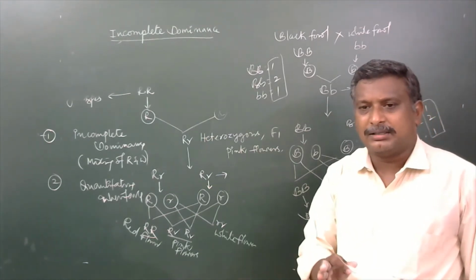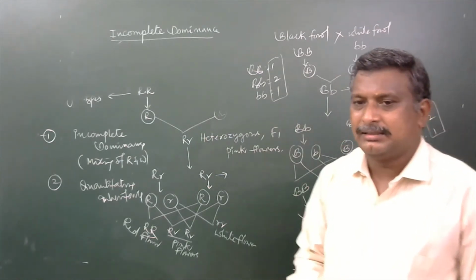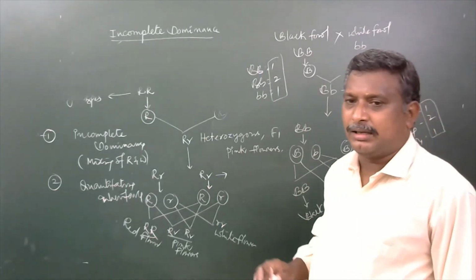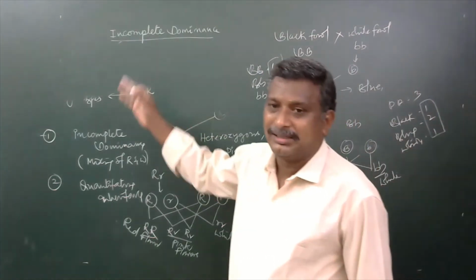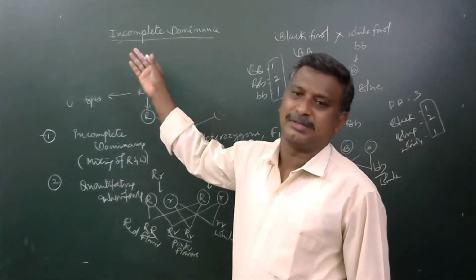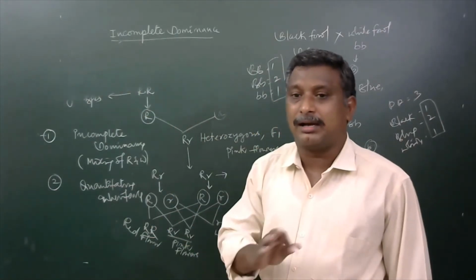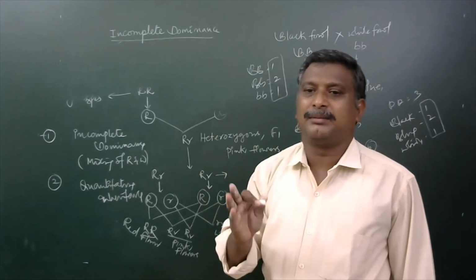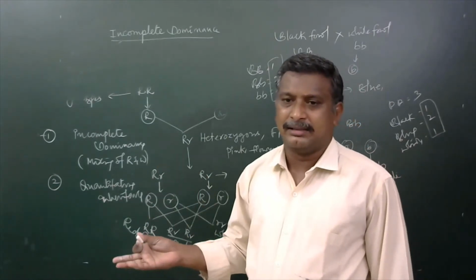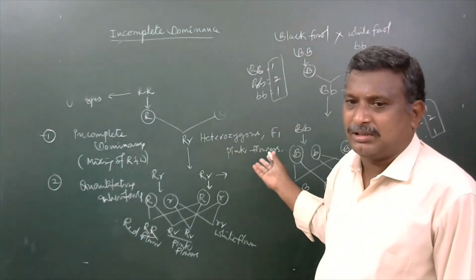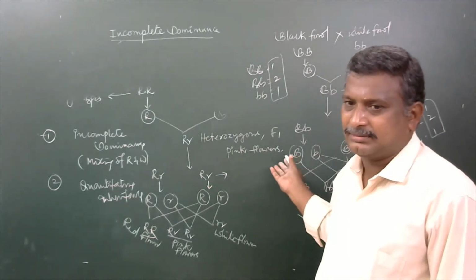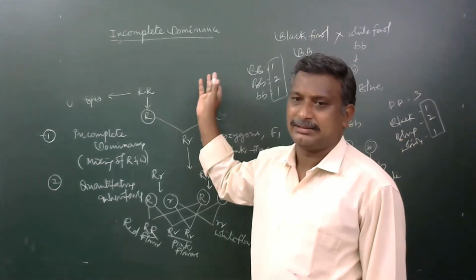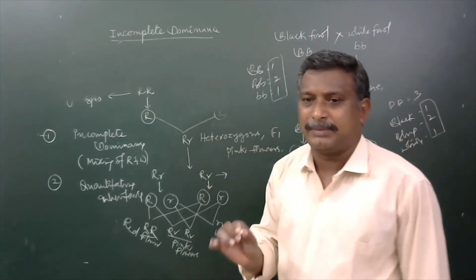Students, we have to remember that the gene which is meant for black color in Andalusian fowl, and the gene which is meant to produce red colored flowers in the case of Mirabilis jalapa, both genes are not acting as complete dominant genes on the other genes. Hence, the intermediate forms are going to be developed in the F1 generation. So they are behaving as incomplete dominance. Okay, this is the information regarding incomplete dominance.